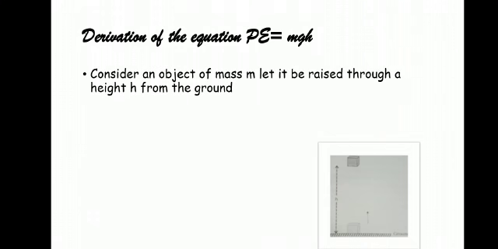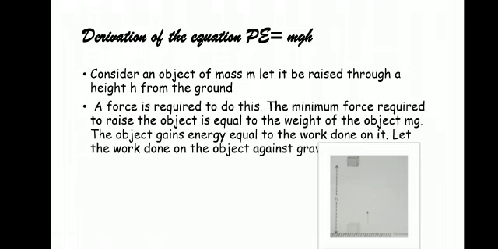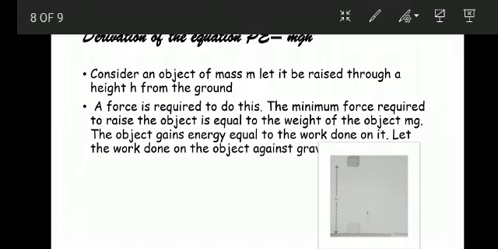Now we will derive the equation potential energy PE is equal to mgh. For this we consider an object of mass m, raised to a height h.